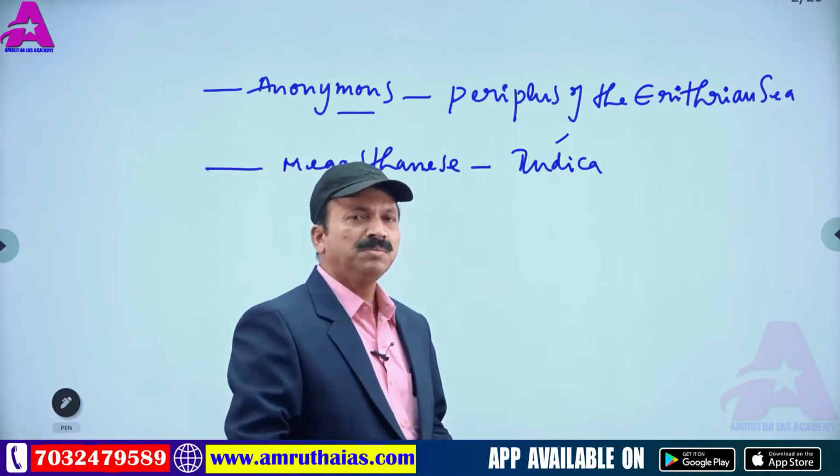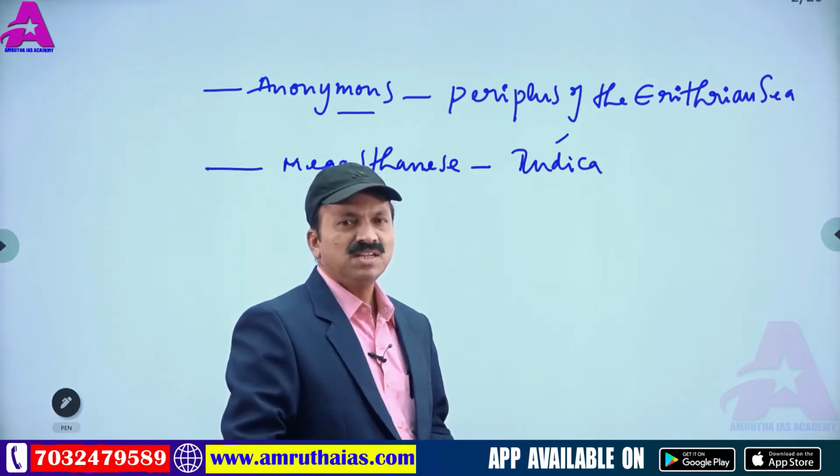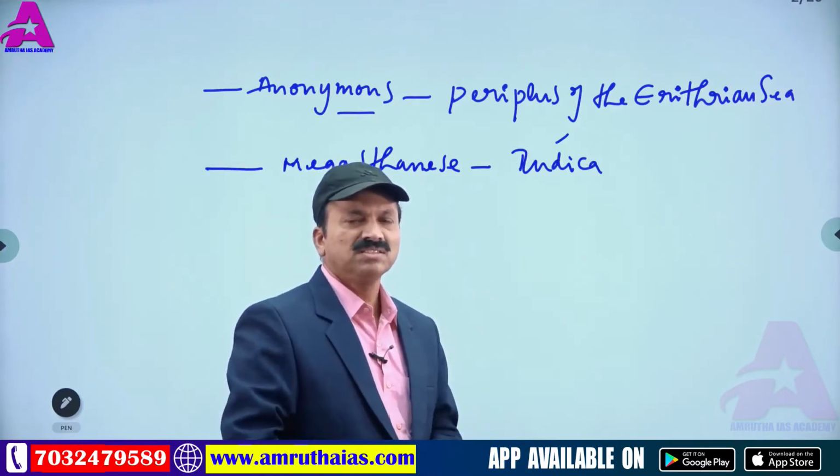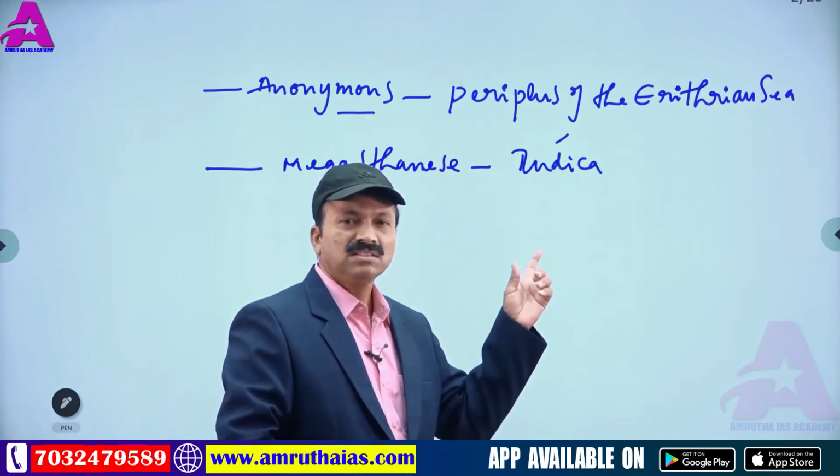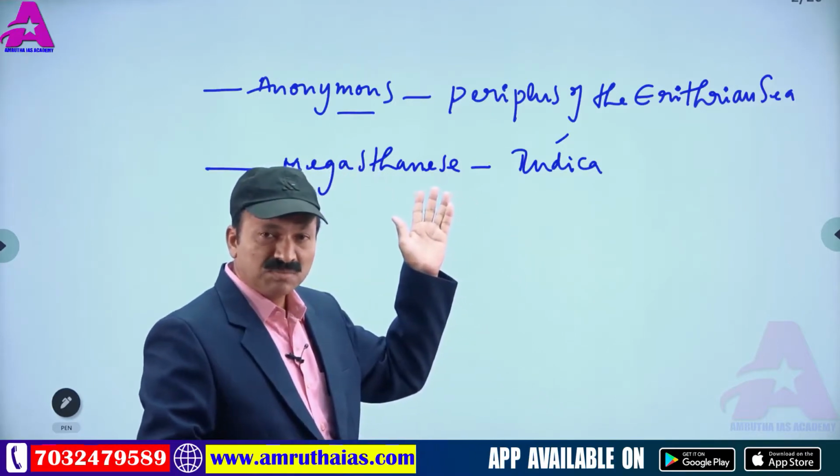The length of Pataliputra is 13 kilometers and the width is 2.5 kilometers. Pataliputra comes in present-day Patna.